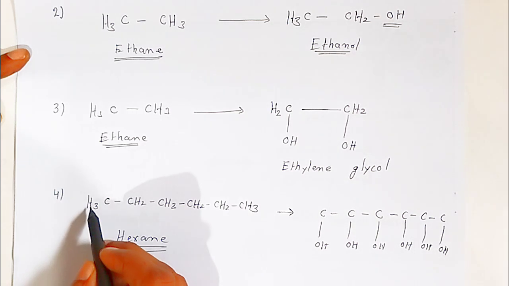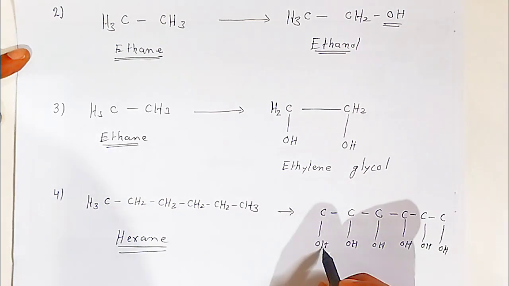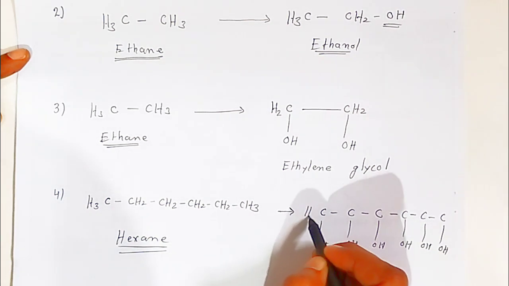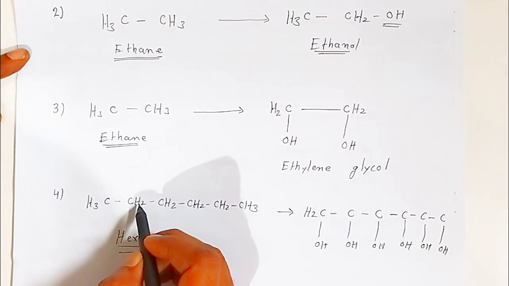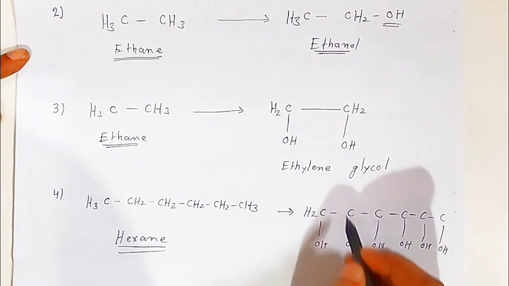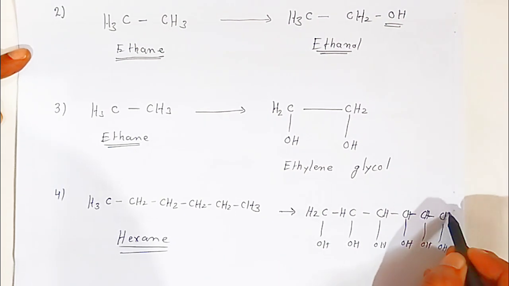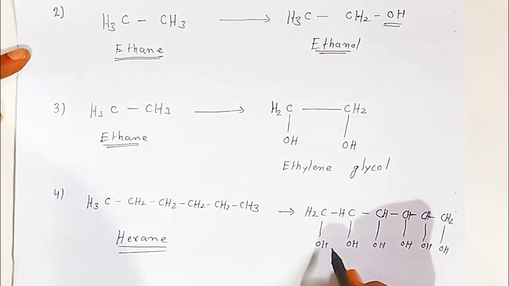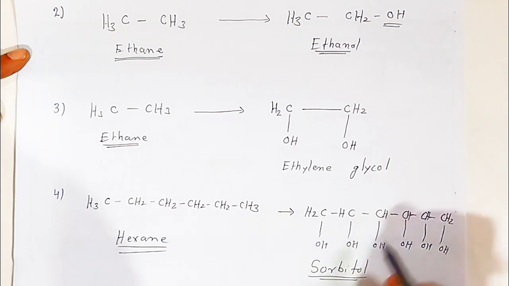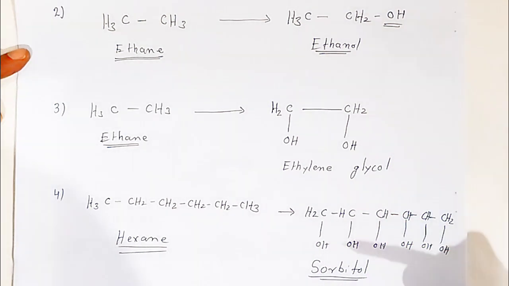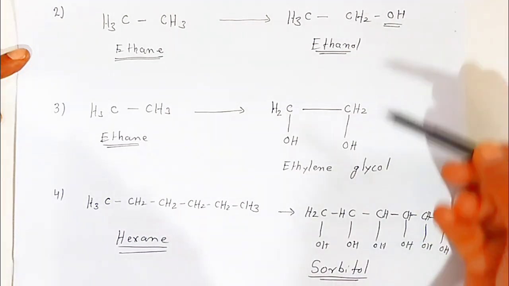Now what happens, students, when one of the hydrogens is replaced with OH, so it will become CH2. Here, out of 2 hydrogens we have replaced one with hydroxyl, so here you will get only 1 hydrogen. Everywhere you will get 1 hydrogen, and here you are getting 2 hydrogens. So this hexane will convert into what? Sorbitol. Understanding, students, this is alcohol. So we are getting different types of alcohols. All are having different physical and chemical properties.